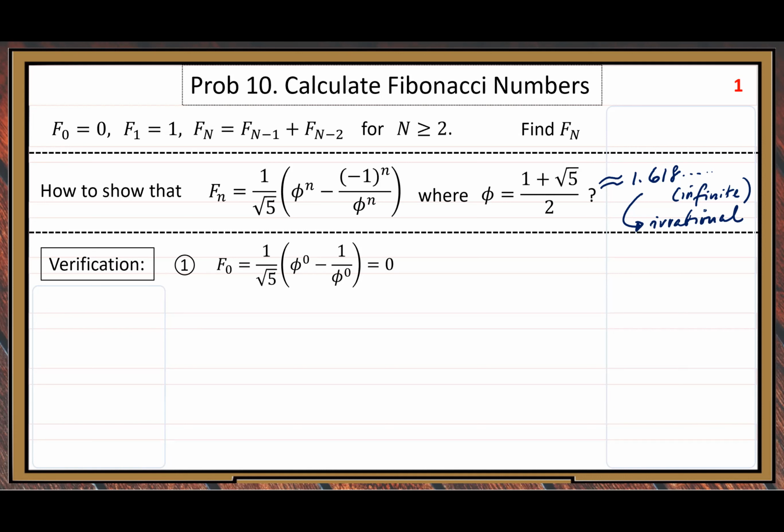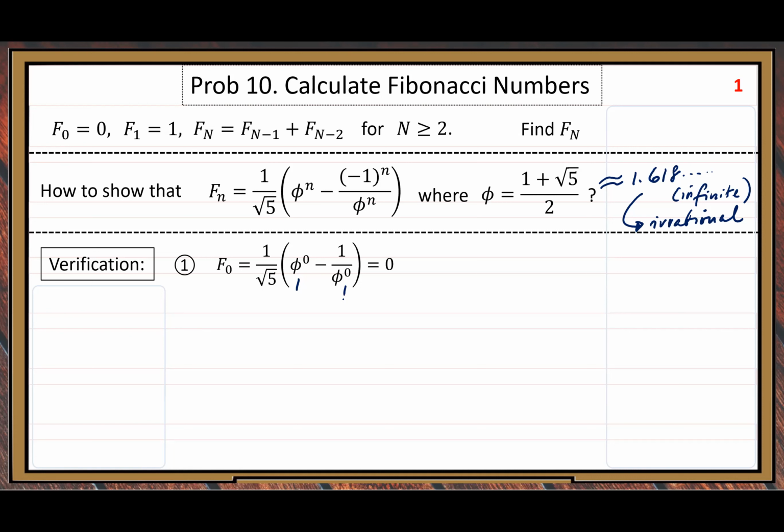Let's plug in. When n equals 0, capital F0, on the right-hand side, we plug in phi to the 0, it's 1, right? And negative 1 to the 0, also 1. So 1 over 1, 1 minus 1, that's 0.